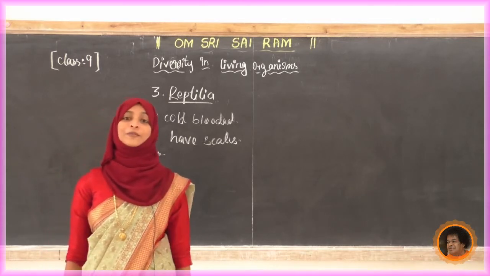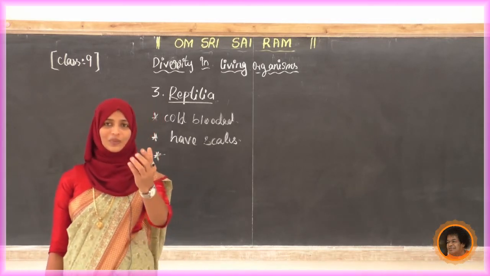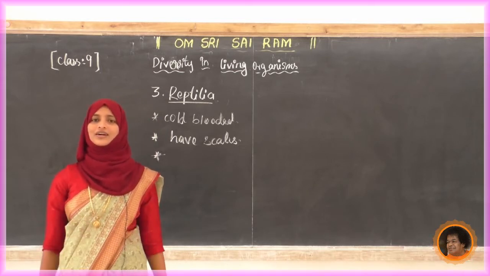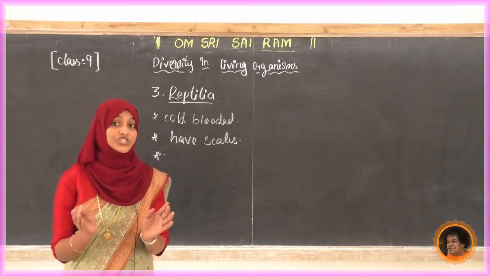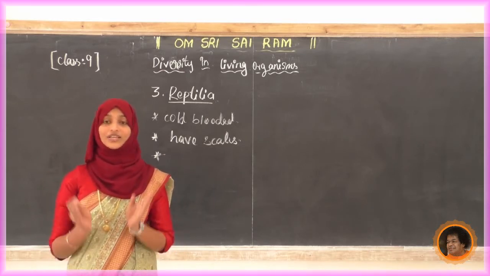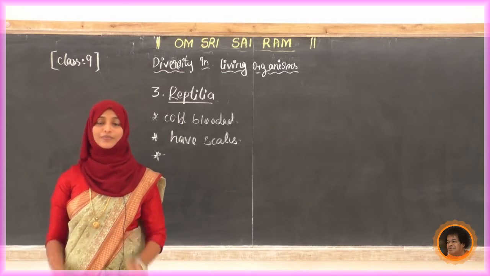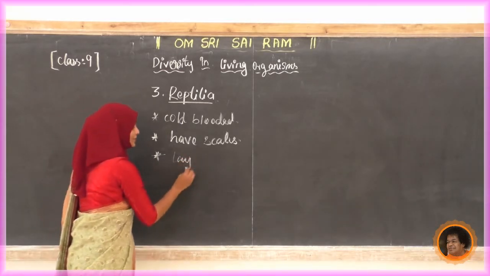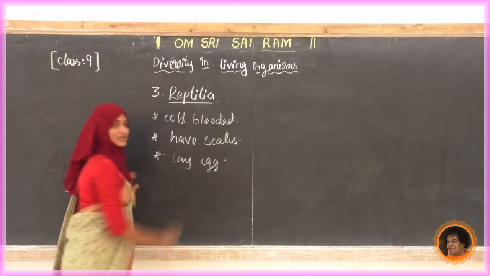Lizards also have a similar kind of egg, like a bird's. It has a covering. In fishes and amphibia, which we studied in the last class, there is no covering for the fish egg or amphibian egg. Okay, so they lay eggs. Write down that point also.